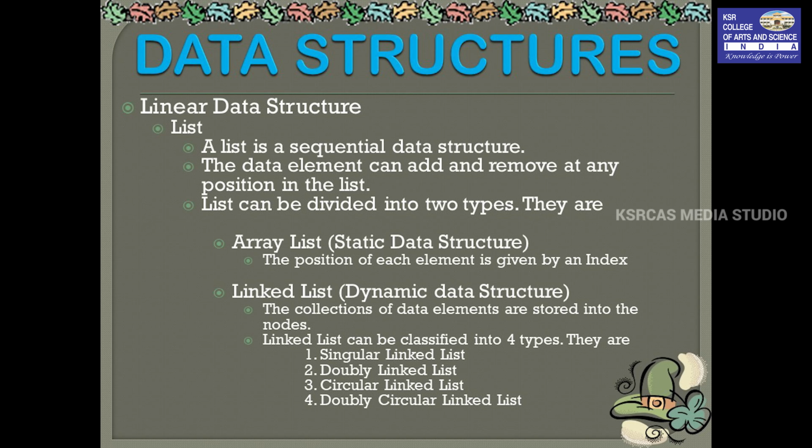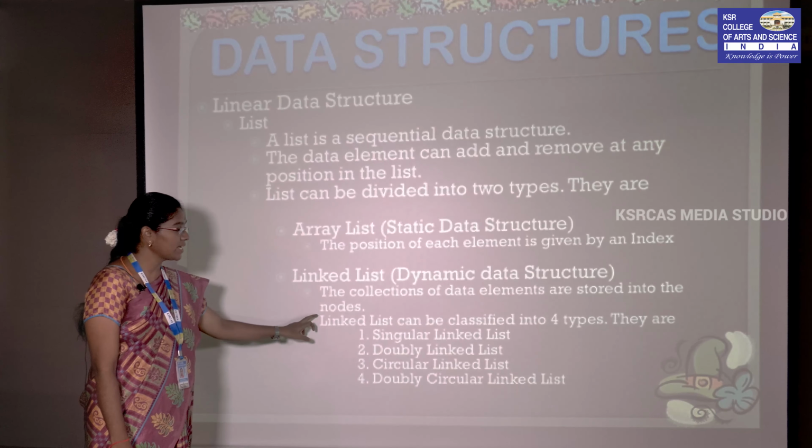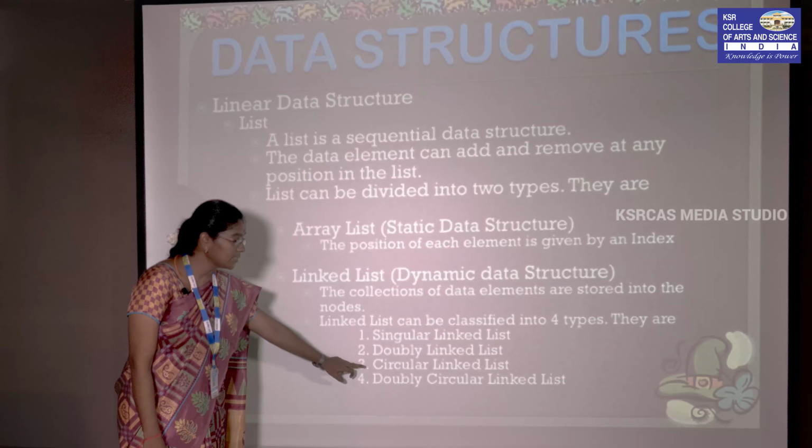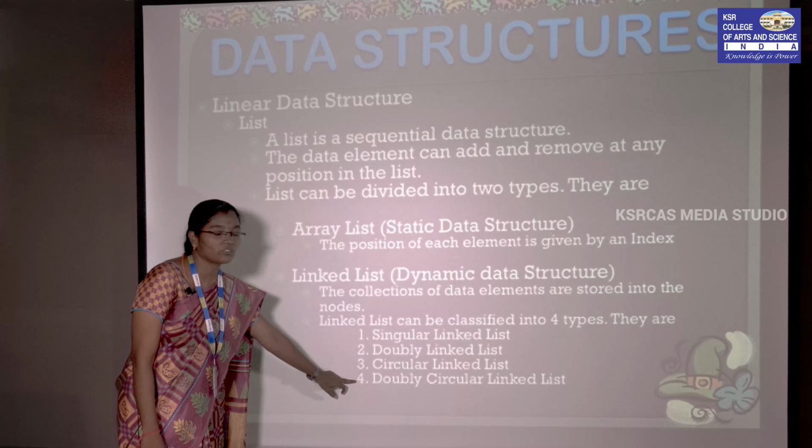Linked list is called a dynamic data structure. Here the collection of data elements is stored in nodes. In linked list we have four types: singly linked list, doubly linked list, circular linked list, and doubly circular linked list.